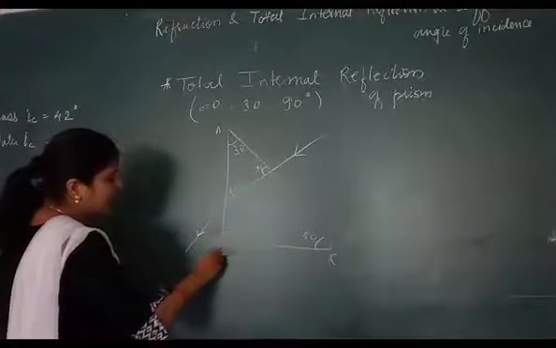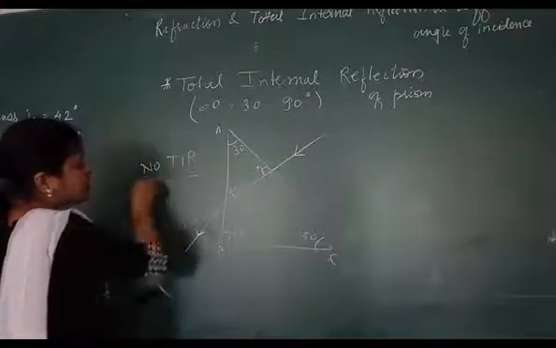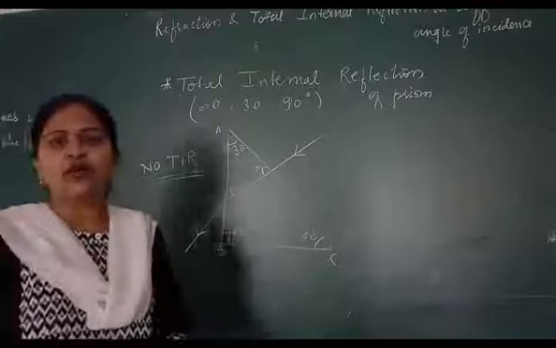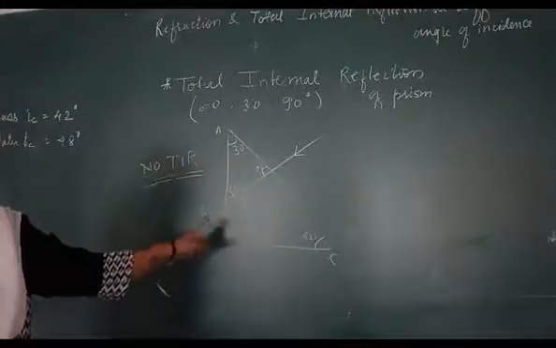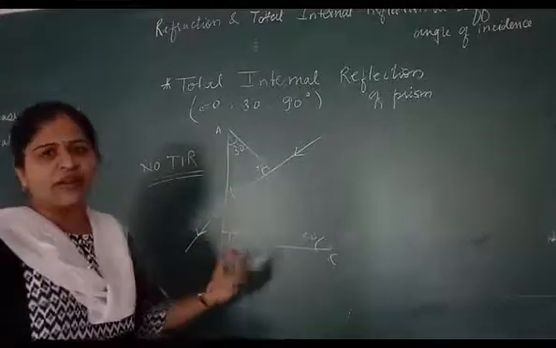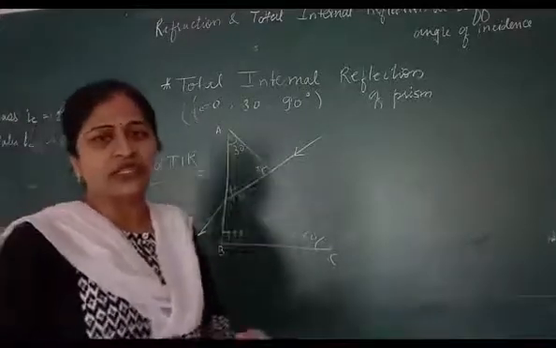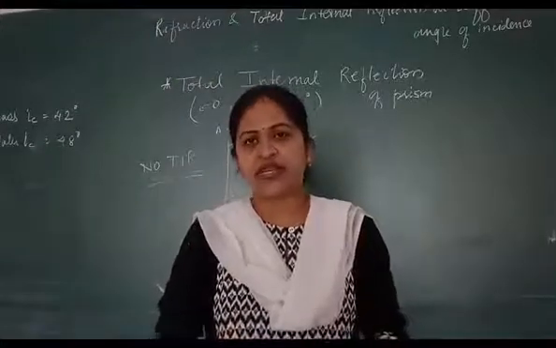So in this condition, no total internal reflection takes place. The ray of light passes out when it passes from denser medium to a rarer. It passes out without any deviation. That is, here in this condition, no total internal reflection takes place.